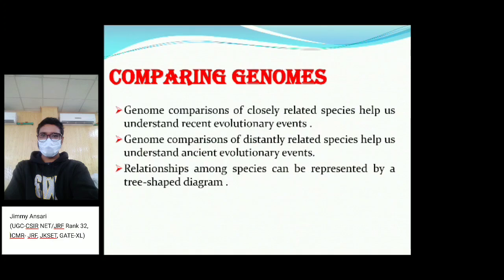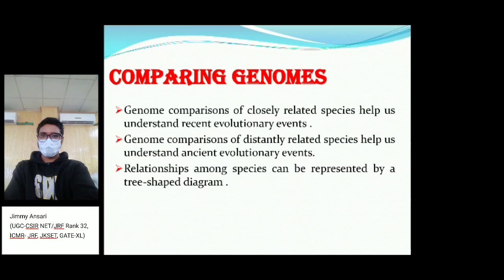So, comparing genomes. Genome comparison of closely related species helps us understand what? If we compare the genome of one organism to another, and the species are closely related, it will help us understand recent evolutionary events or changes that happened between us.